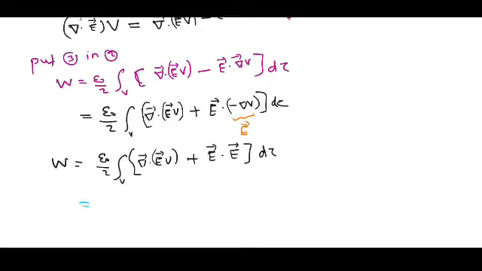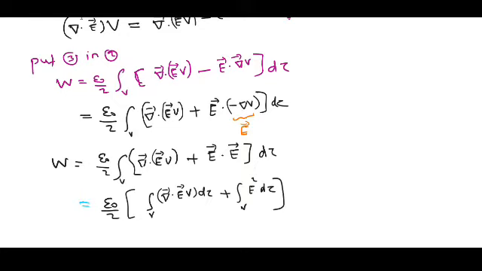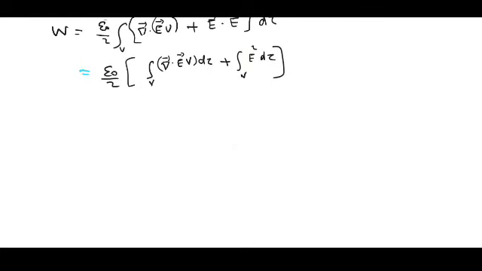Here I will write this equation in this form: epsilon 0 by 2, I open the bracket and multiply with d tau each term, volume integral del dot (E V) d tau plus again volume integral E dot E, which is nothing but E square d tau. Here I will apply Gauss's divergence theorem to this term.